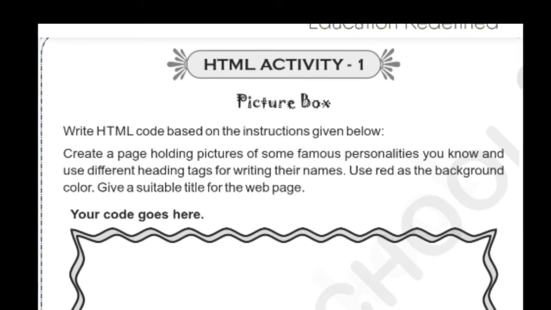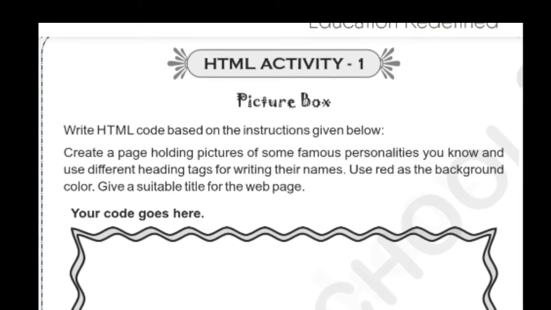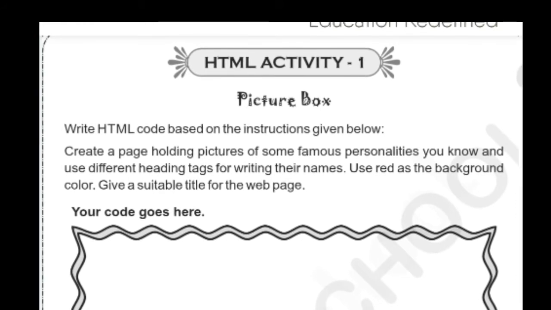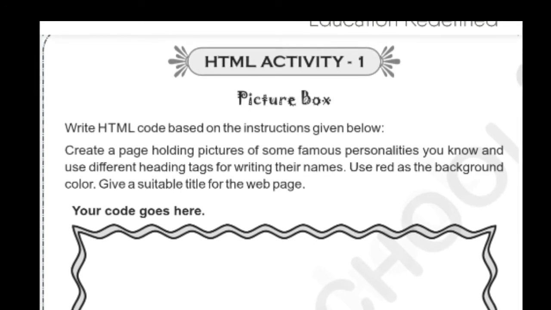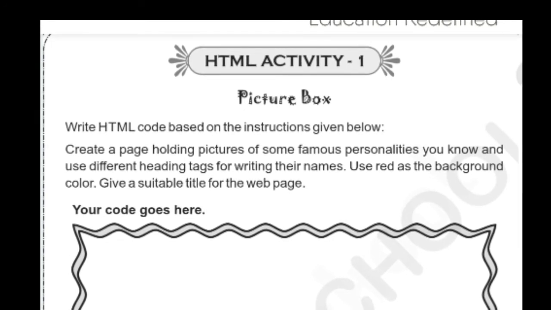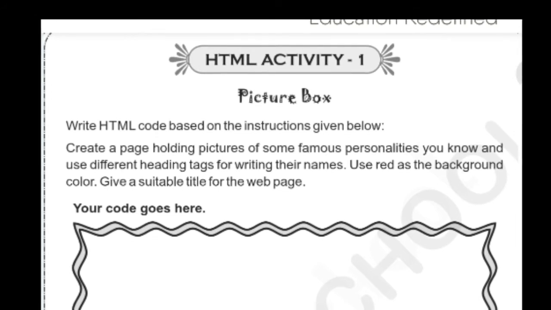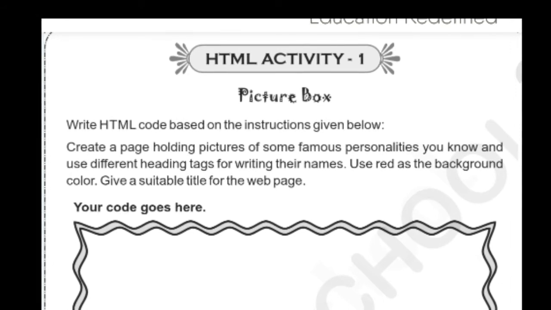When you are going to write a program for anything, you have to imagine first. So now we have to imagine how our web page should be designed. Let us imagine the background color of your screen will be red. In that, the bgcolor is red. So find the code for how to set a red background color using bgcolor equal to red. And we have to present some famous personalities' photos and their names.